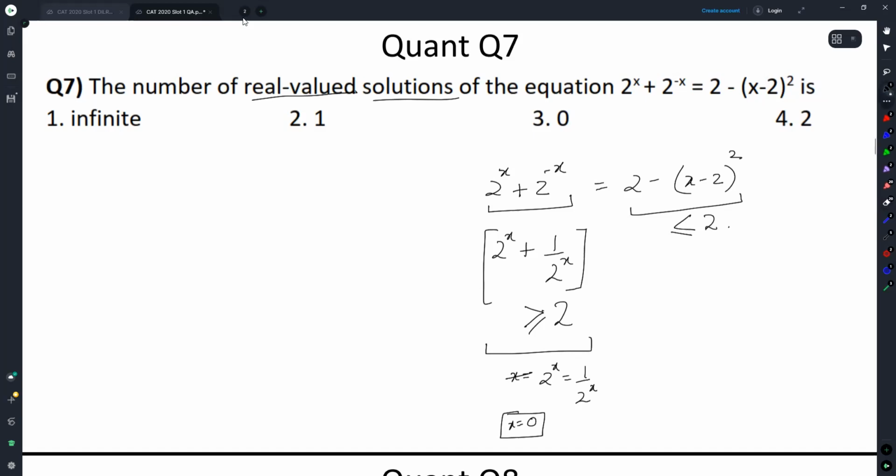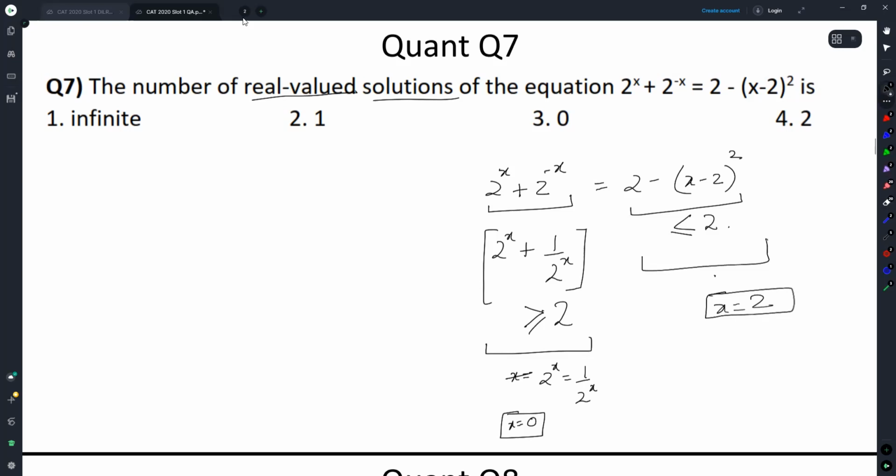So at x equal to 0, this expression will give me 2. What would be needed here to get 2? In order to get 2 here, x would have to be equal to 2 itself. If this bracket gives me 0, this whole square gives me 0, only then will 2 come. So you can't even get the LHS and RHS to coincide on the value where they can potentially get the same value.